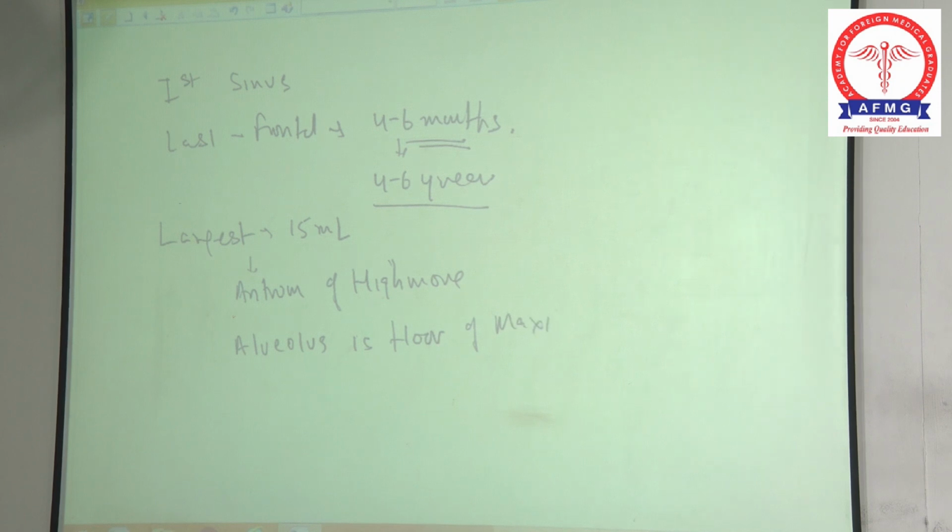And which teeth communicate with the maxillary cavity? The teeth that communicate with the maxillary cavity are first molar and second premolar. What is the most common cause of oroantral fistula? Tooth extraction is the most common cause of oroantral fistula.